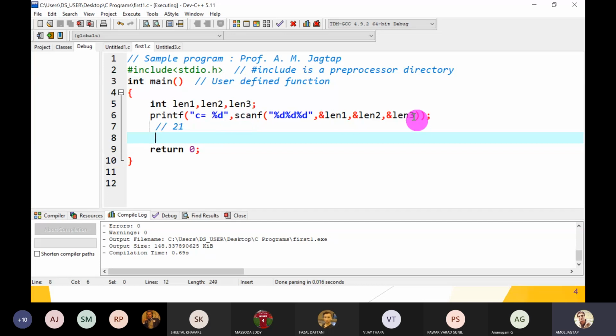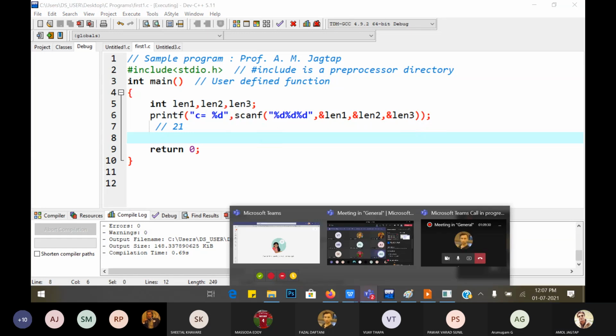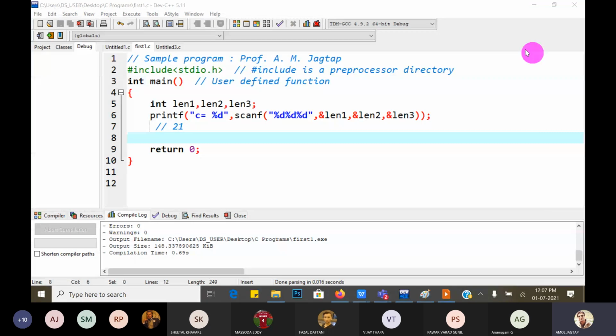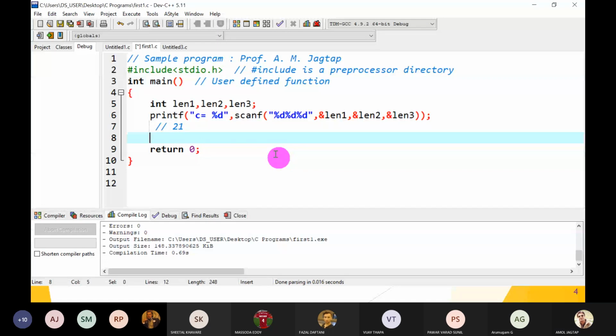The nested statement is executed first. So first I will scan 21, 31, 41. So C is equal to 3. This is the output. Great. Guys, hope you understand.